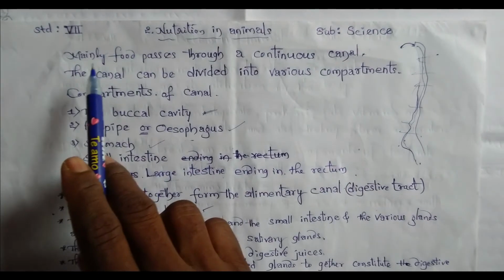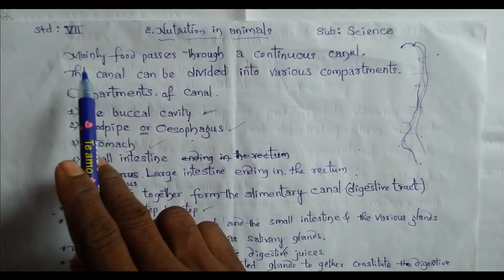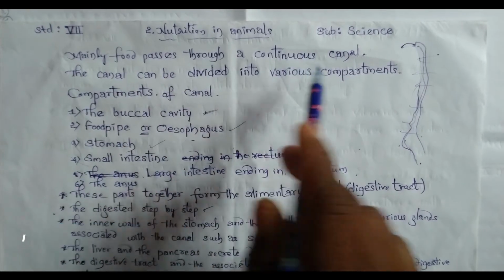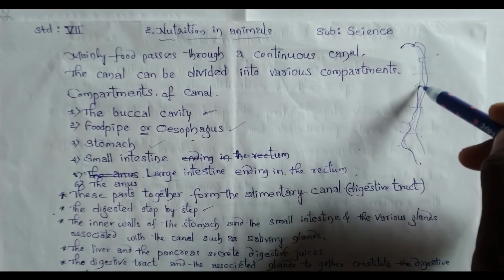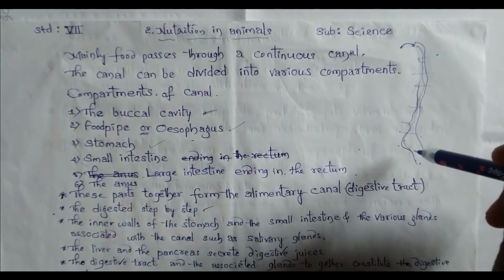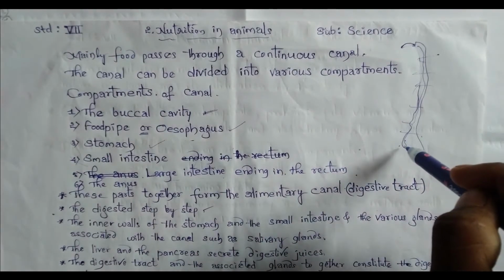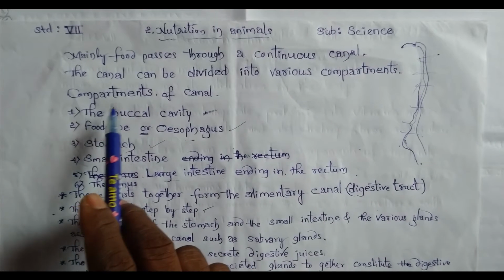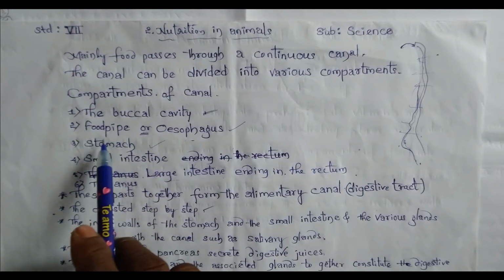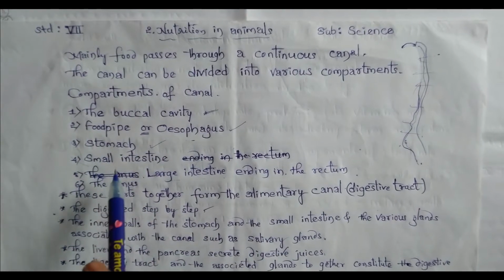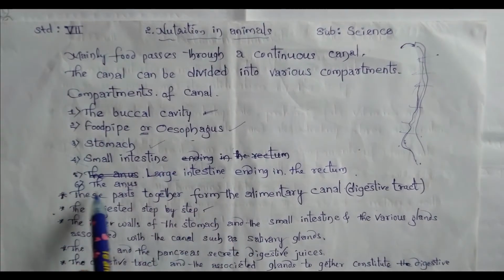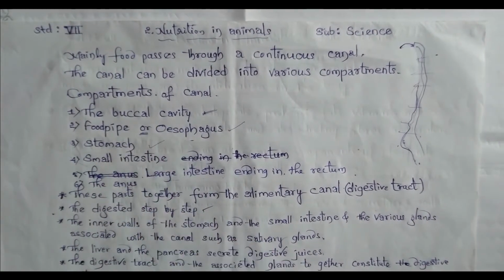I will repeat once again. The food which we take inside our body passes through a continuous canal. Canal means a route. Going continuously through one route is called a canal. This canal is divided into different compartments: the buccal cavity, food pipe or esophagus, stomach, small intestine, large intestine and the anus. These are the different parts of the canal. We will study them one by one.